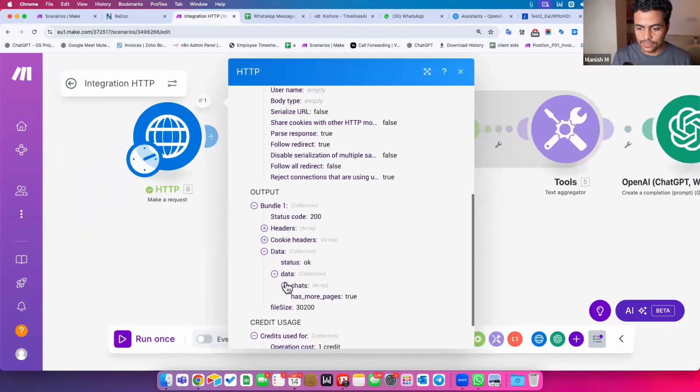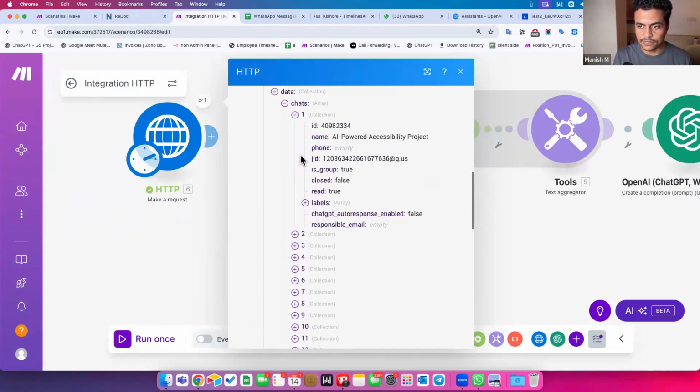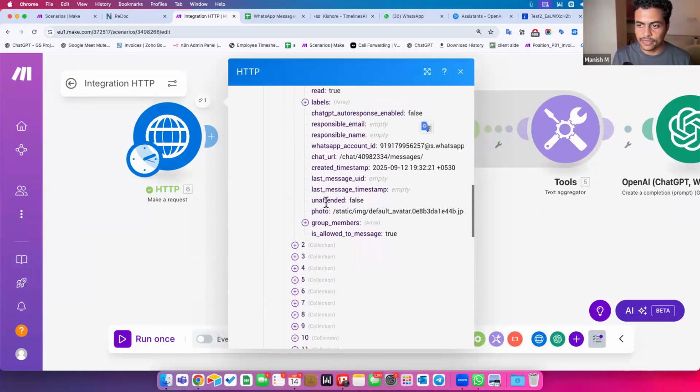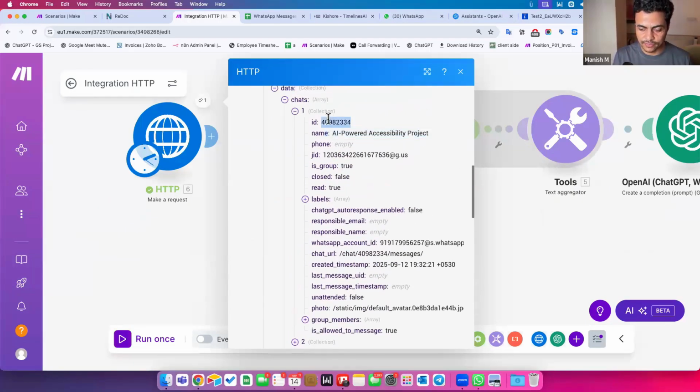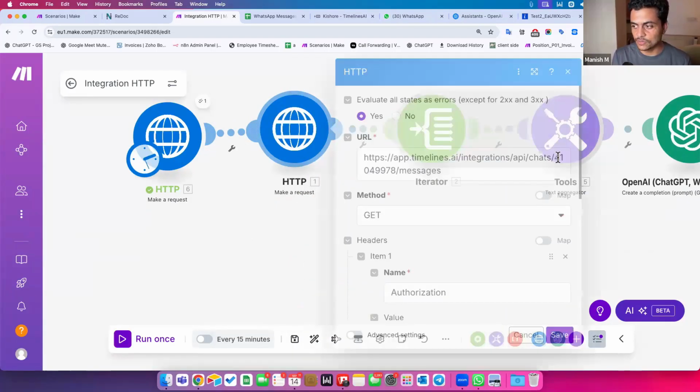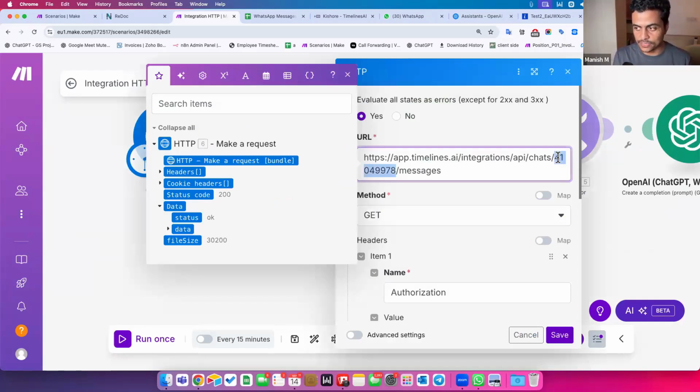It is going to give me a list of all the chats which are happening on my particular account, right? AI powered accessibility project and so on. And this has a chat ID given over here. Now this chat ID can be dynamically mapped into this one to get me all of the chats over there one by one in a sequential manner. So let's click on this, and here I go.